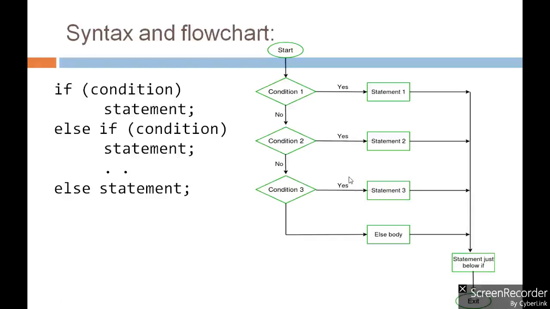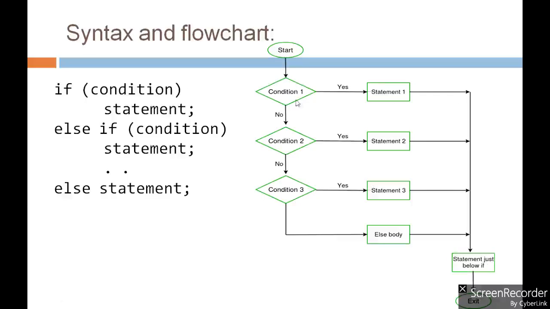Now let's see the flow chart. Whenever the compiler goes and checks the first condition, if the condition becomes true, it will execute statement 1 that is associated with the first condition, and the control will be transferred to the statement that is just below the if else if ladder.